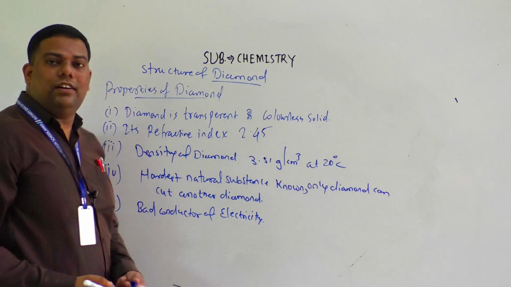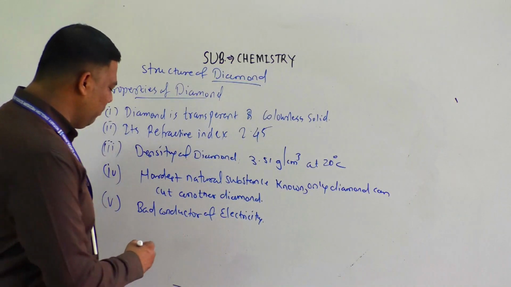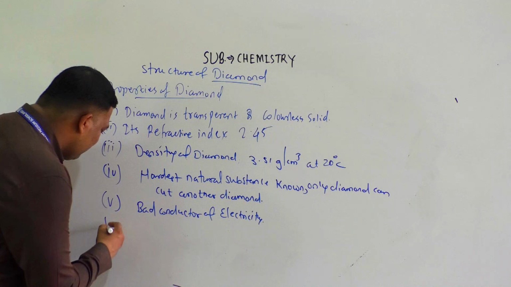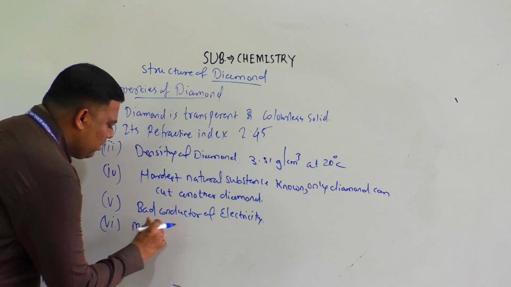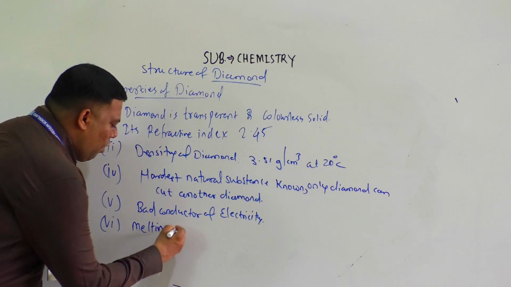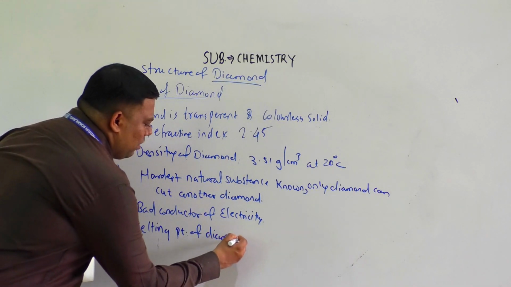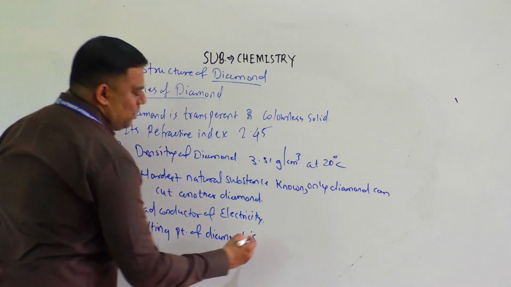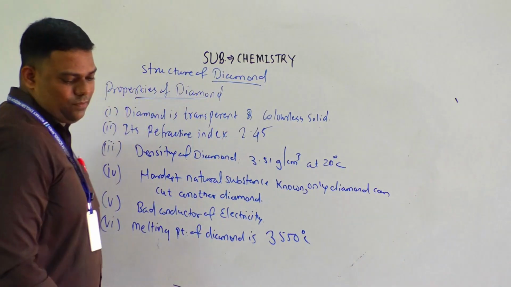Now we will discuss melting point. The sixth property: the melting point of diamond is 3550 degrees Celsius.